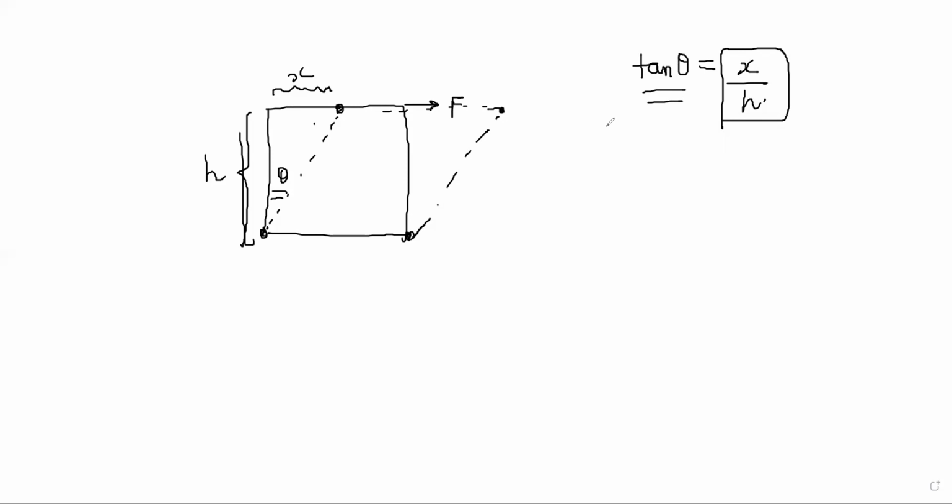So in the longitudinal case, it was fairly straightforward because length was increasing. So del L by L was a good measure, right? In this case, you are twisting the body basically. So the way to measure it would be not by a change in length or anything, right? The final parallelogram is still having the same length of the sides. This side, however, is changing, right? This might be same as this, but this has increased in length, right? Because this is now the hypotenuse. So you have to find some way of measuring it.